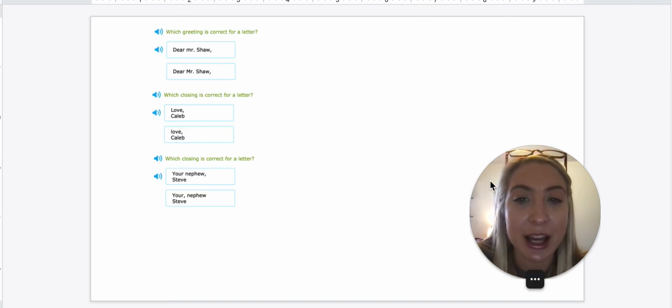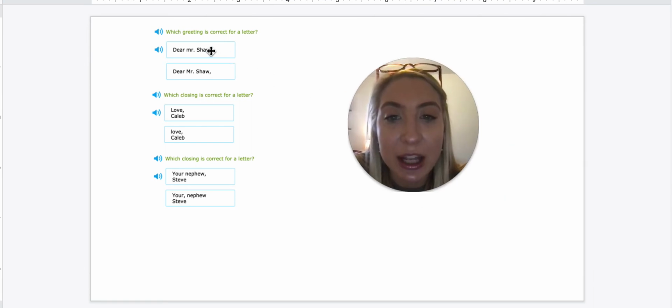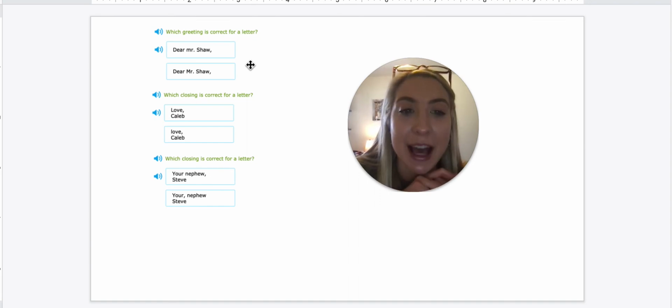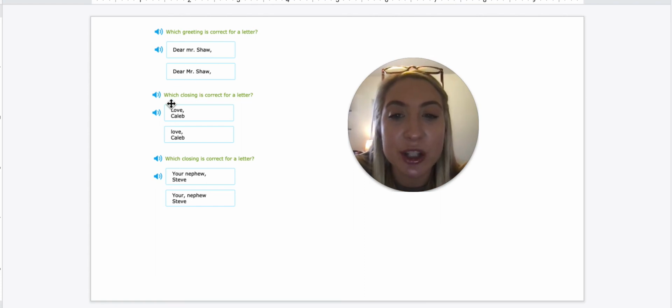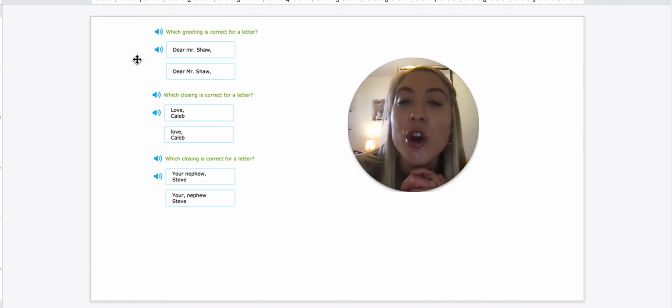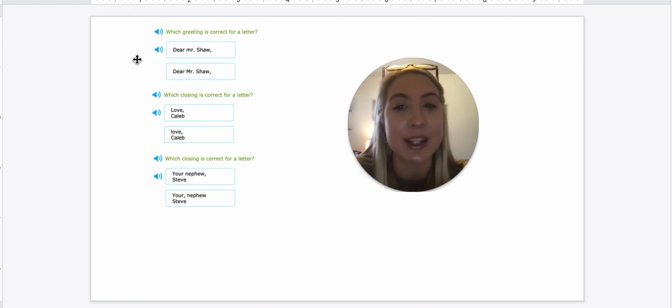So we're going to do some examples that we'll see for our homework today just to go over. Here it says, which greeting is correct for a letter? This is a greeting, which means it's at the beginning. I know the comma comes after the name. So Dear Mr. Shaw or Dear Mr. Shaw. Remember, even with our titles, those are considered proper nouns too when they're used with the name, so they will be capitalized as well. We learned that a few weeks ago.